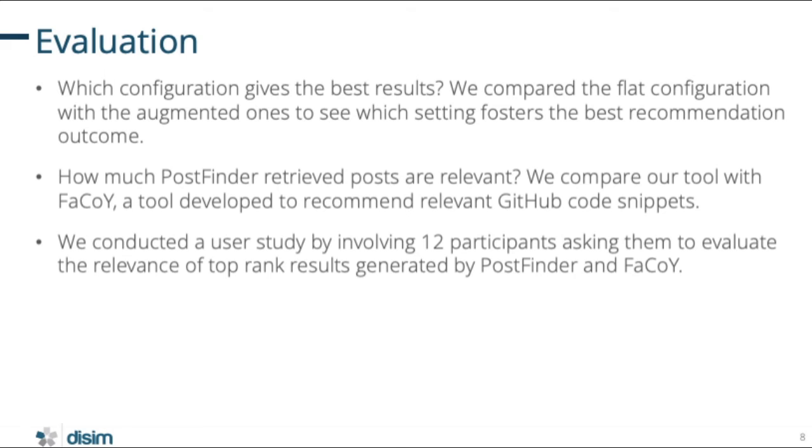That is, they looked at a specific context, and by analyzing the various recommended posts, they gave a score. 4 is for a post very related to the code developed. 1 is completely far from the code, let's say.